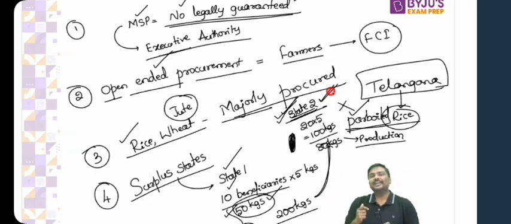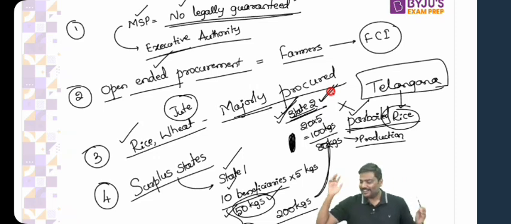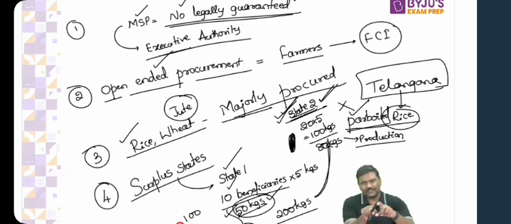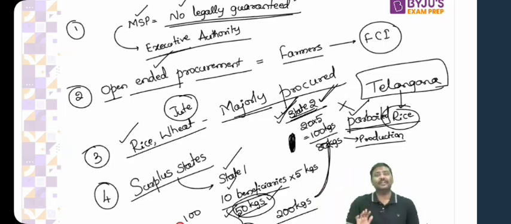Now look at my next point. If procurement is very high in the surplus state, tell me, will farmers in state 1 benefit or not? Simple question. Of course, yes. I'm asking about state 1. If rather than 50 kgs, the center procures 100 kgs. They should have procured only 50 because that is the requirement in state 1. But they will not just stop at 50, they will go up to 100, which means farmers will be getting MSP. More farmers will be getting the benefit of MSP in state 1.